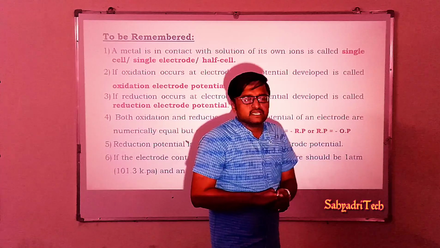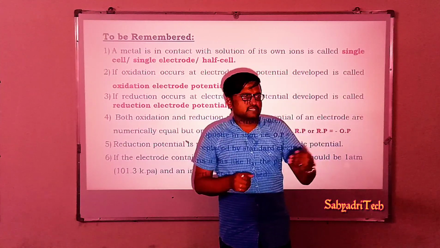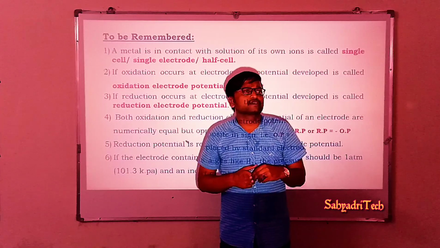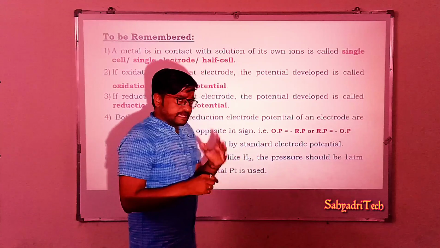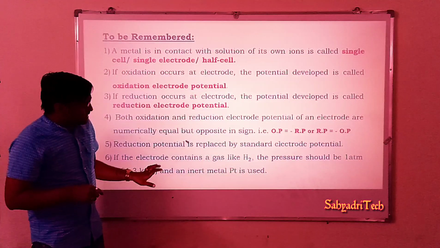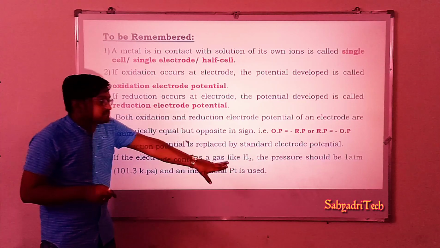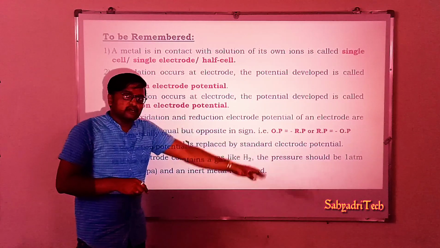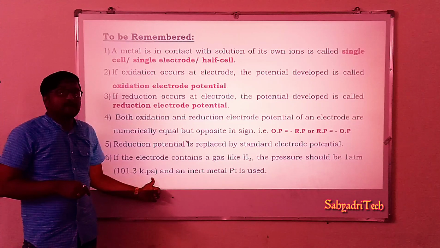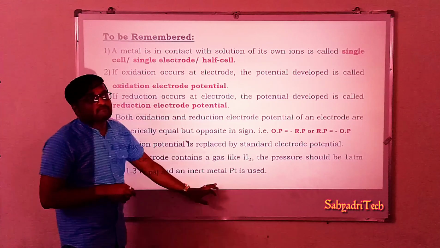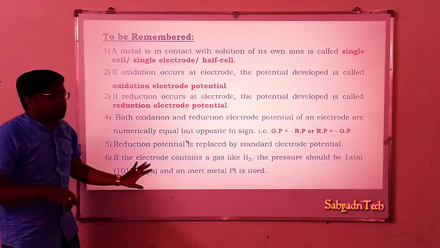In upcoming sessions we are going to talk about some gaseous electrodes. So if the electrode contains gases, then the pressure of the gas must be 1 atmosphere, or 101.3 kilopascal, and the inert metal platinum must be used there.